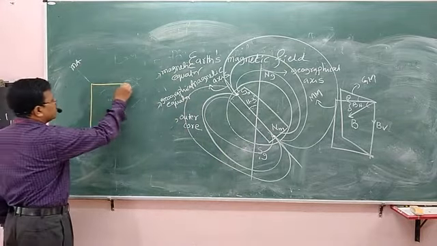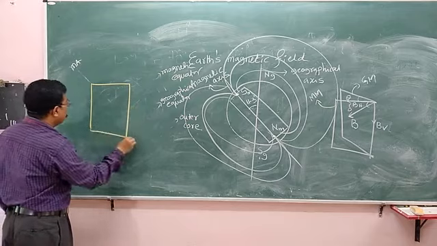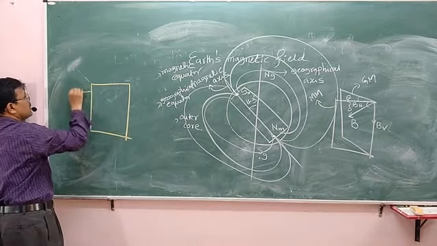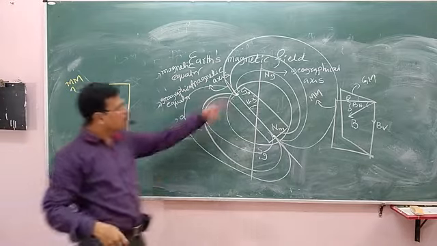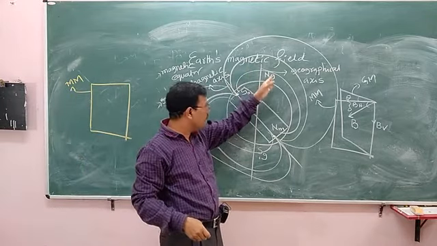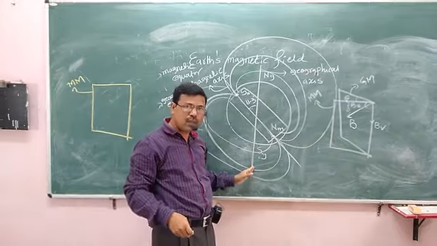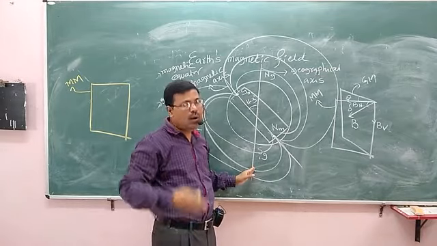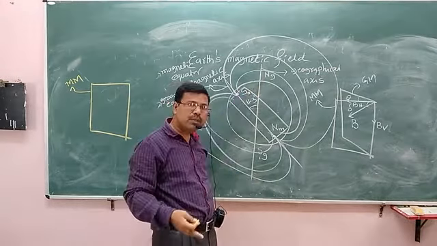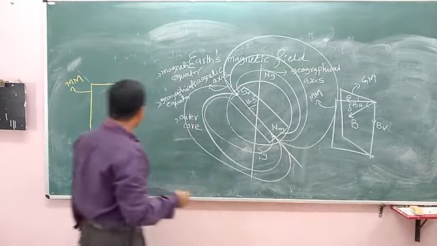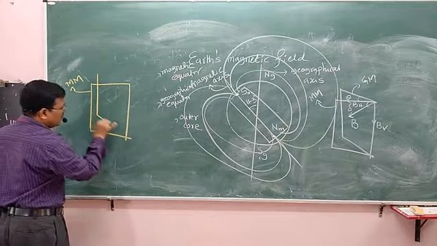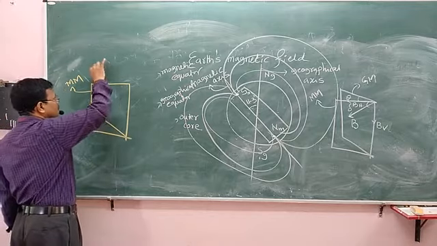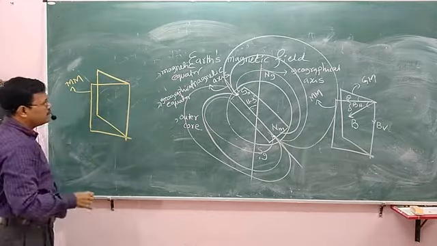This is the magnetic meridian. A plane passing through the geographical north pole and the geographical south pole, or in other words, a plane passing through the geographical axis, is the geographical meridian.